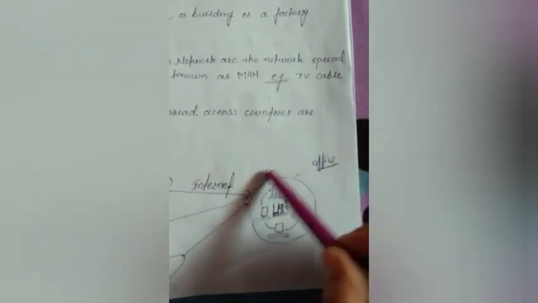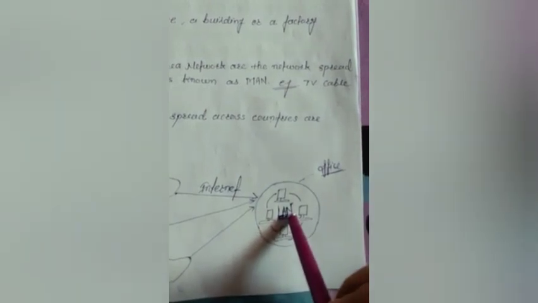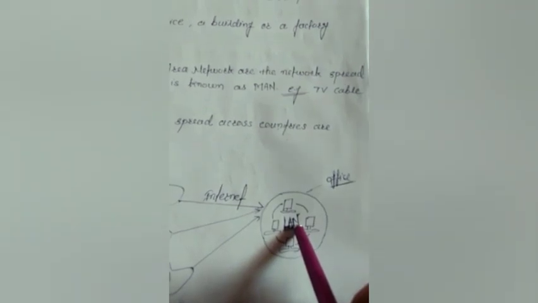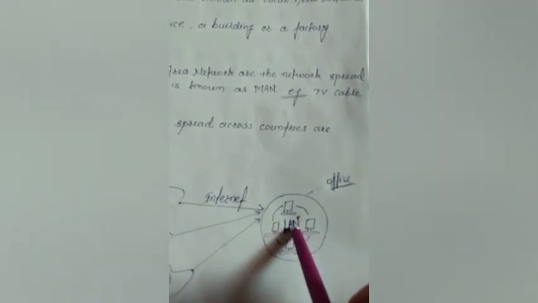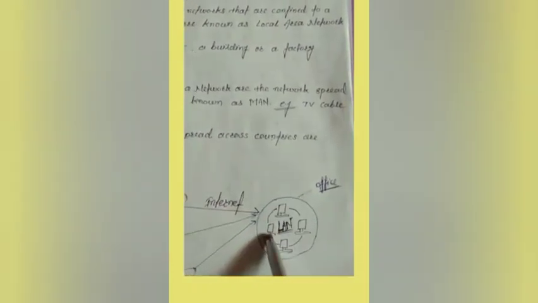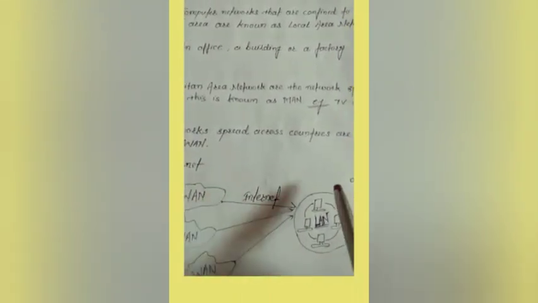Now I am explaining this connection through this diagram. Everyone see here, this is the office. In that office we are connecting these 4 computers to each other. It means we are using a LAN connection. Now I already told that whenever we are using it in our local area, that is our LAN connection. So this is the LAN connection. We are using internet on these 4 computers. It means we are using a wide area network, because this internet coming to your computer is coming from across countries, not from a limited range. That's why it is a wide area network.